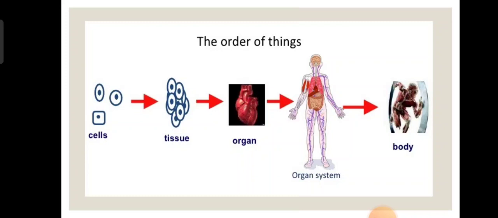We need lungs. We need a digestive system. The body has levels of organization that build on each other. Cells make up tissues, the tissues make up organs, and the organs make up organ systems, and then our body is formed.